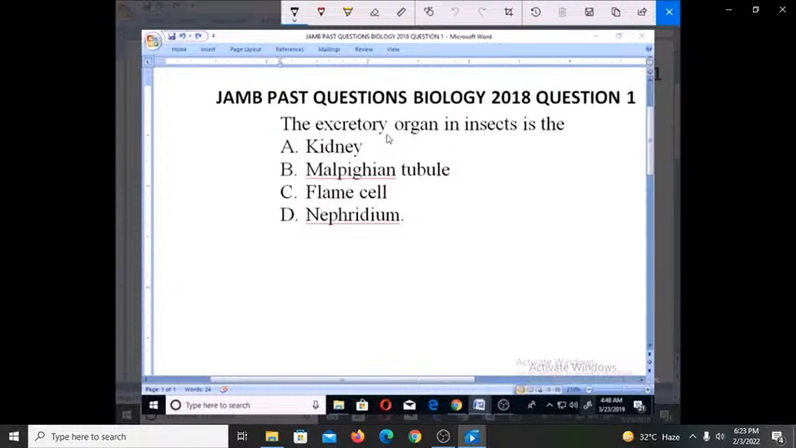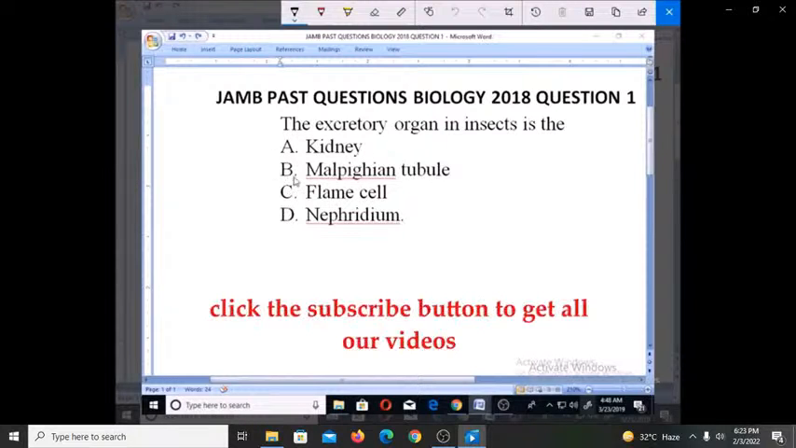The excretory organ in insects is the A. Kidney, B. Mammalian tubule, C. Phlegm cell, D. Nephridium.